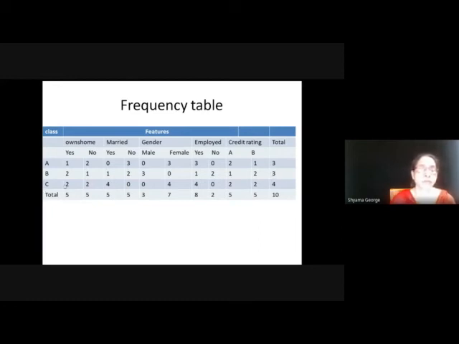Similarly, for C, we can find out similar values as 2, 2, 4, 0, 0, 4, 4, 0, 2, 2, and so on. So when you take the total, 5 plus 5, 10, 5 plus 5, 10, 3 plus 7, 10, 8 plus 2, 10, and credit rating 5 plus 5, 10. So this is the frequency table.